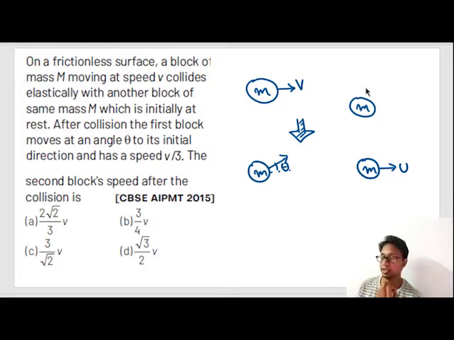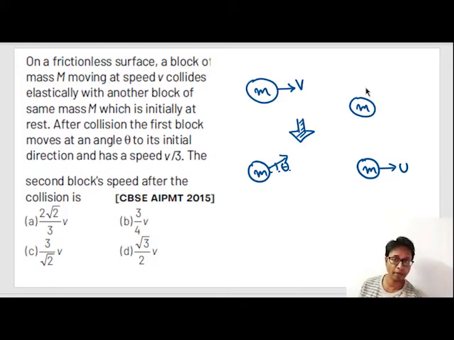Now one more thing I want you to observe. For collision, how many types of collision are there? Elastic, normal collision and inelastic. For perfectly elastic collision, e is equal to 1, the coefficient of restitution. For normal collision, the coefficient of restitution varies from 0 to 1, and for perfectly inelastic collision, the coefficient of restitution is 0.